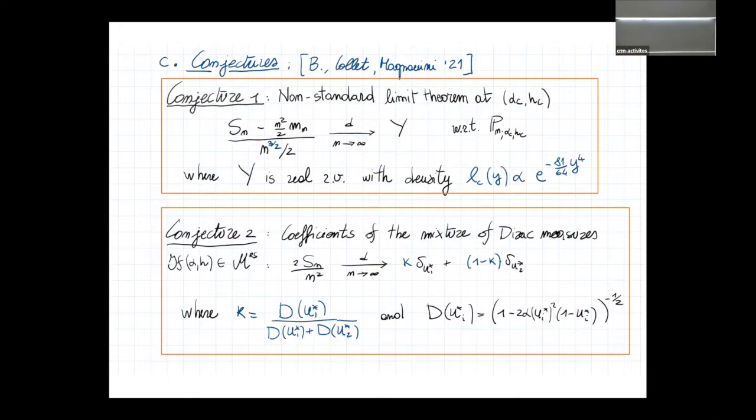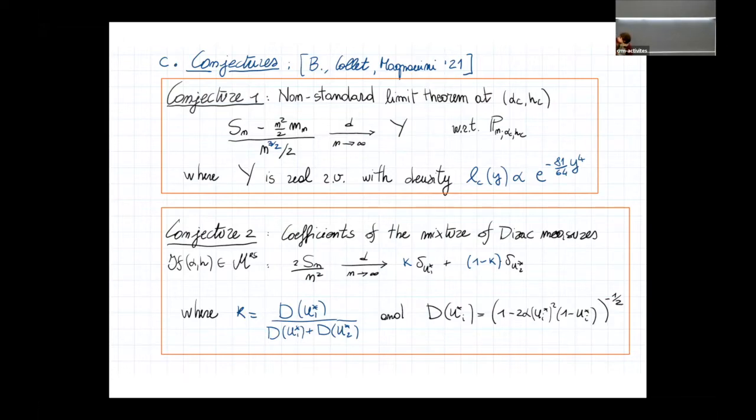The conjectures, if I have a few minutes I will go to that, are based on two arguments: a mean field approximation argument that might be of independent interest because it's a kind of toy exponential random graph, and a large deviation argument.